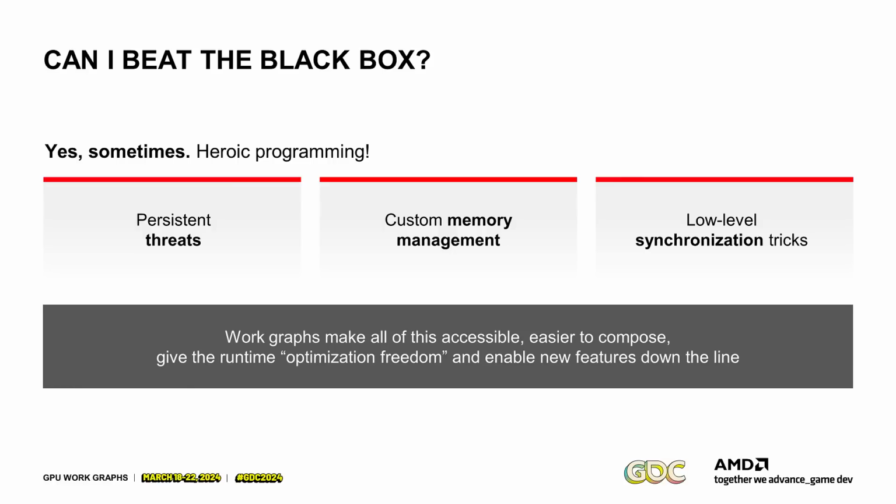You can also use custom memory management. We have been saying the easiest one is to just increment a buffer and then increment an atomic and fill a buffer, because that's what Execute Indirect really likes. If you're writing your own GPU memory manager, probably you can do a pretty good job there. Again, you're probably looking at a couple of man-years of development time. Especially if you're on console, you can pull low-level synchronization tricks, which may or may not guarantee forward progress.